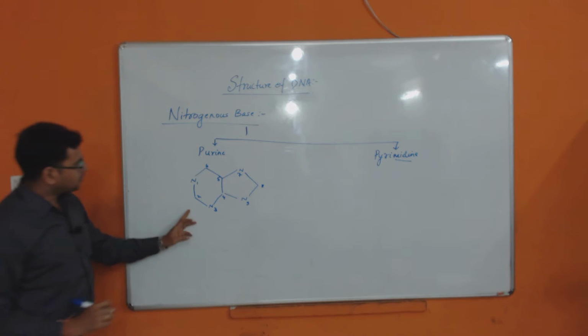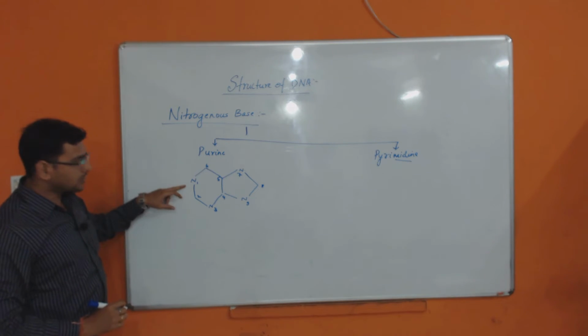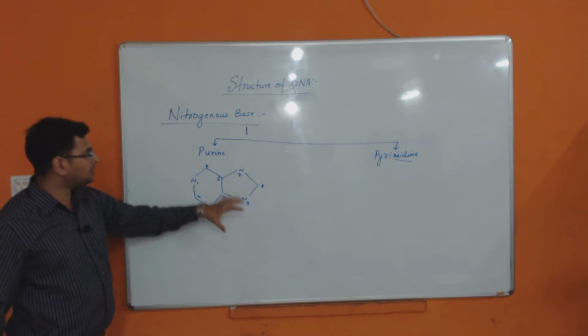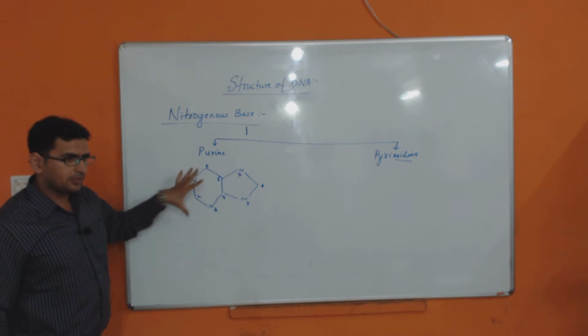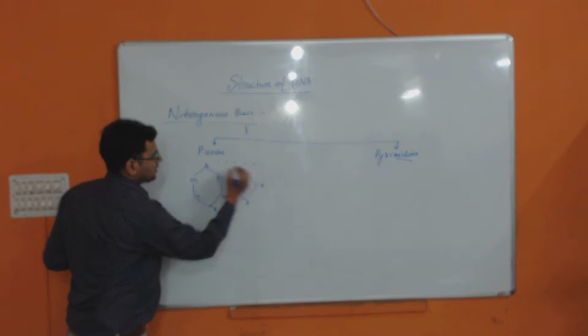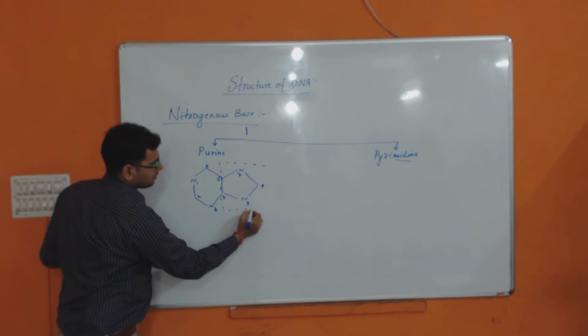So in purine, nitrogen is present at the first, third, seventh and ninth positions of the ring structure. This extra ring is called the imidazole ring.